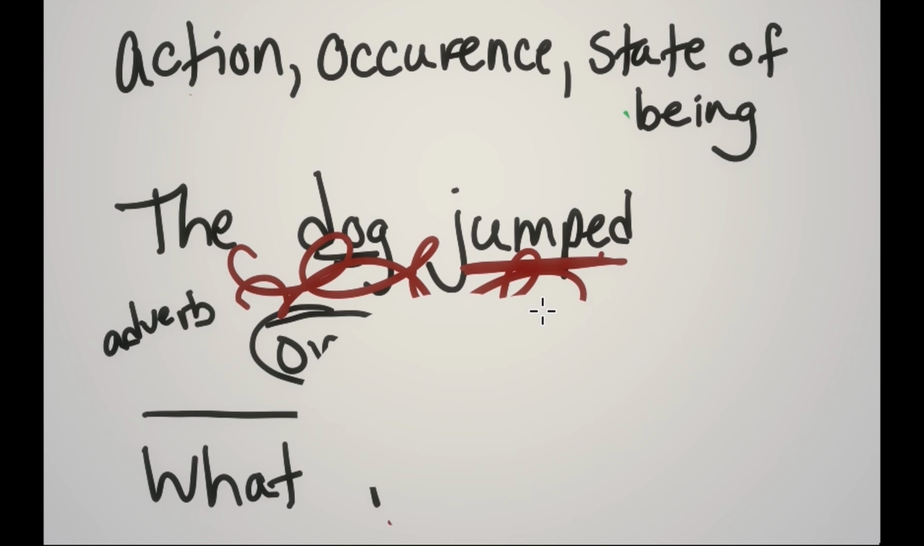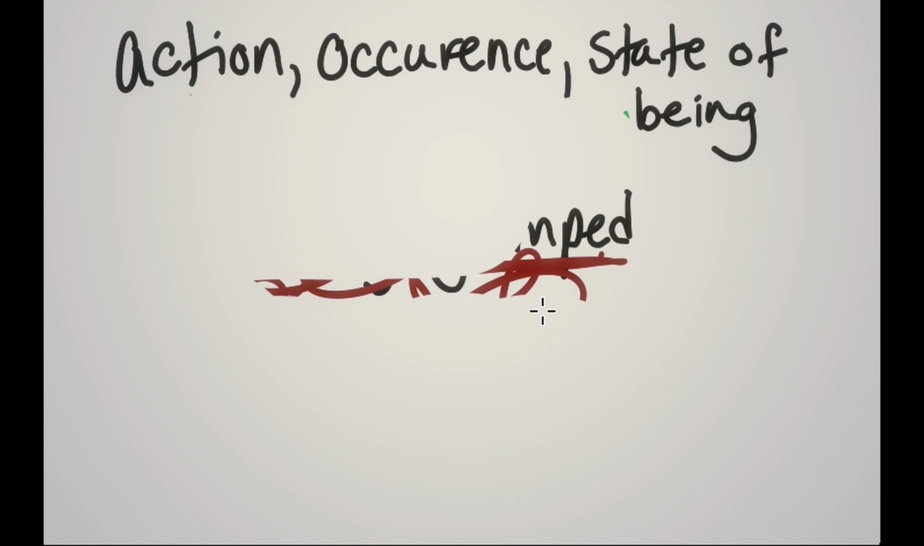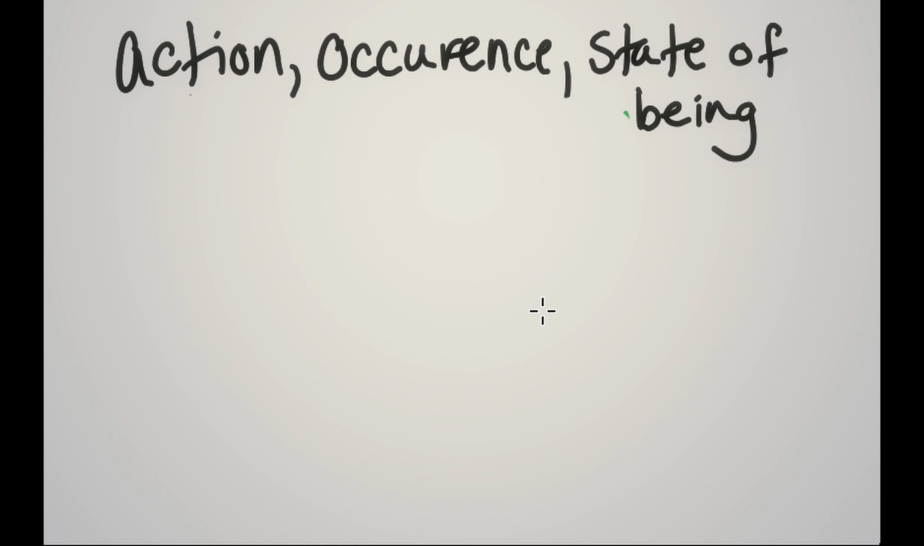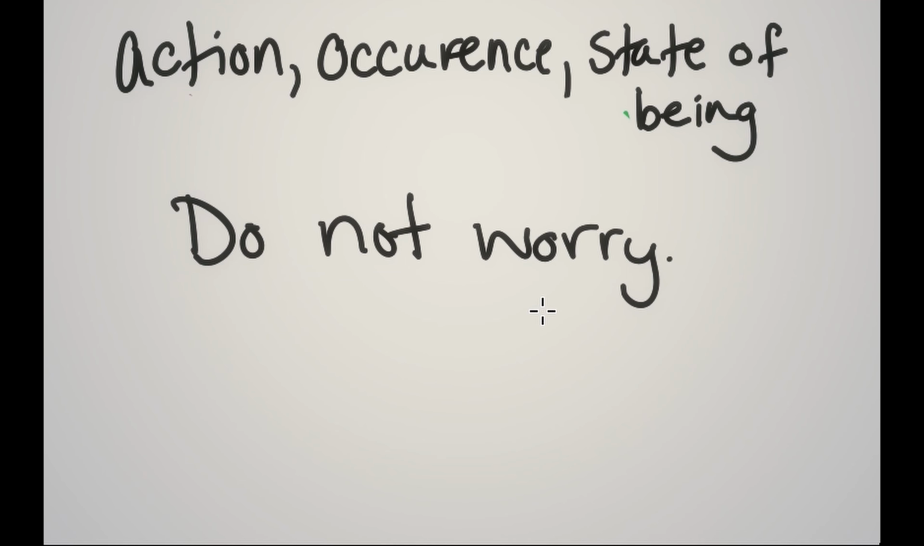But I said that a verb is what a noun is doing, and you don't have to have a sentence with a noun in it. So how are you supposed to find the verb? Let's look at this sentence: "Do not worry." Usually people will say "don't," which is called a contraction. But because "don't" consists of two words, do and not, I am writing it out as "do not."